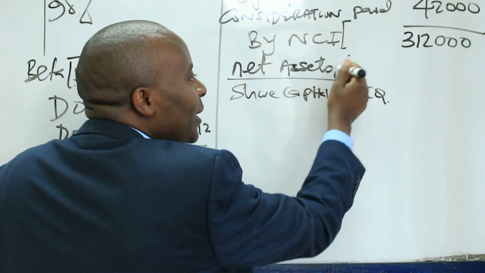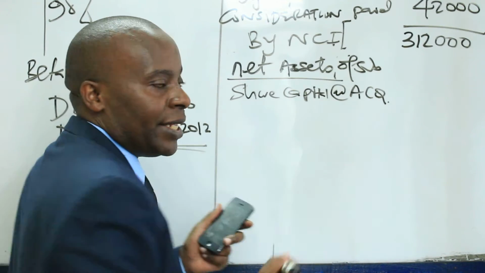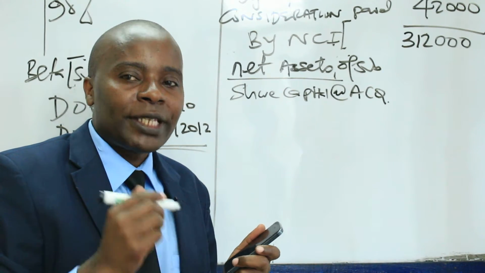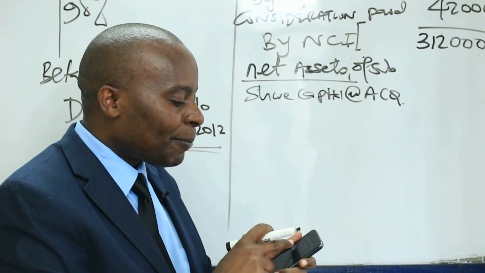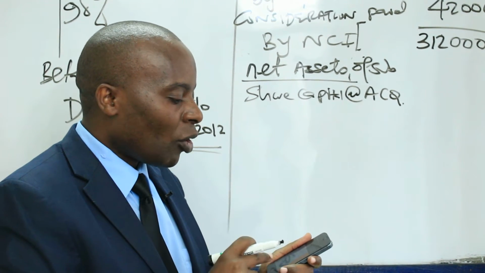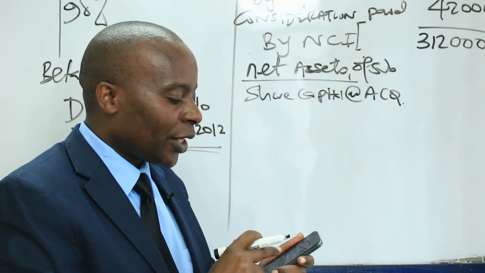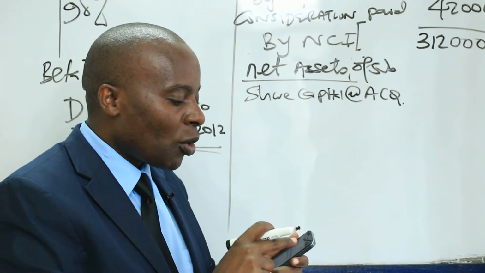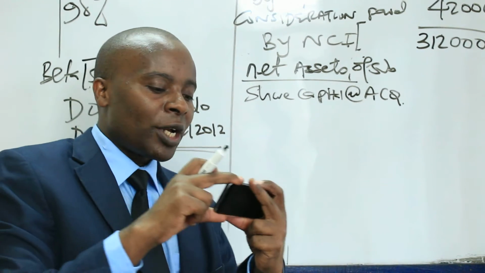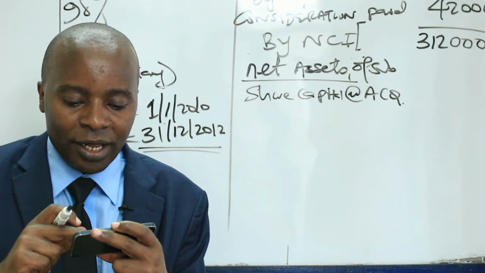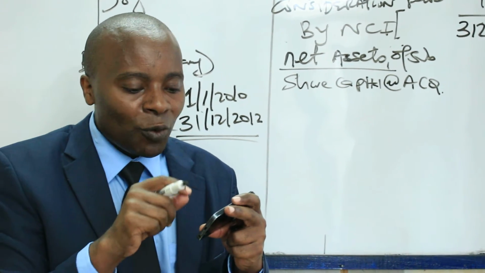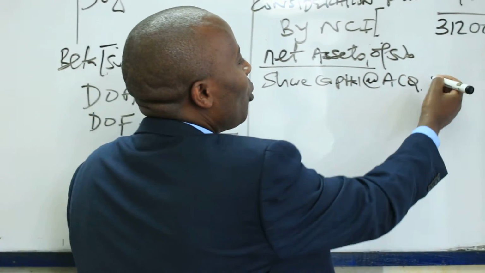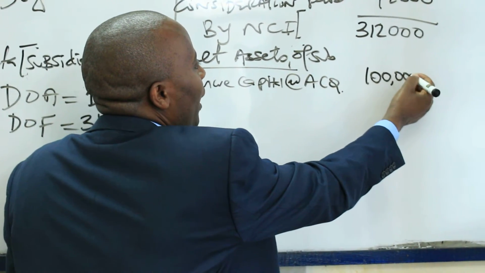Remember, these are net assets of the subsidiary. If you look at your statement very well, you can see that at the date of acquisition, we have a column there for Beta, which gives us a share capital of 100,000.